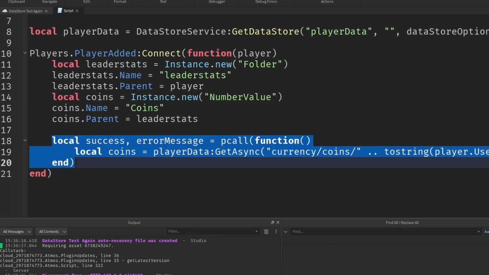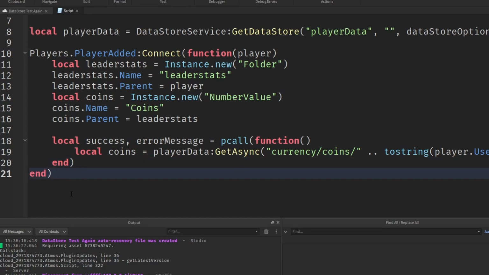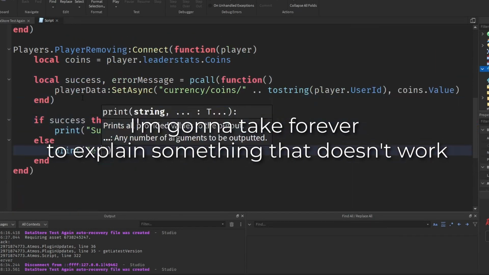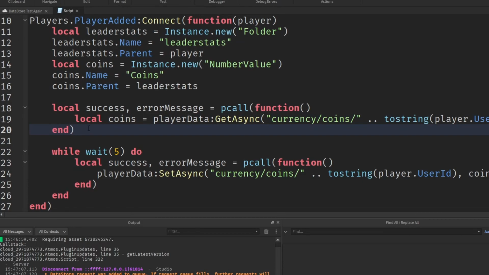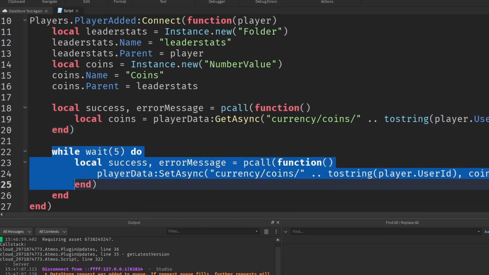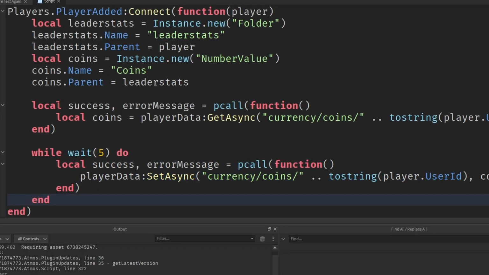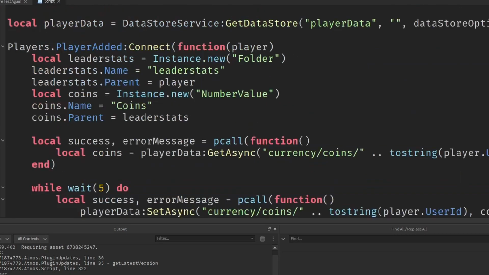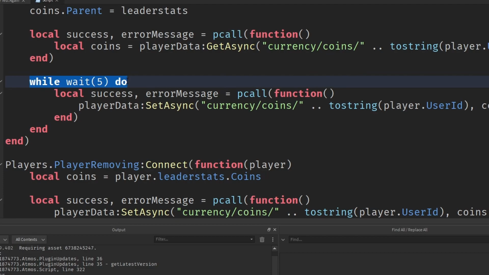So after we get the data, we want to basically have a thing that happens. Normally you'd want to auto save or save when certain things happen. In my case, alright, so I just realized something. I was testing this. I don't believe in Roblox the server stays up long enough for this to save. So what I went ahead and did was basically made this while wait 5 statement right here.